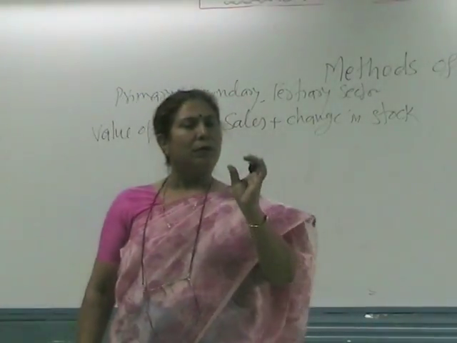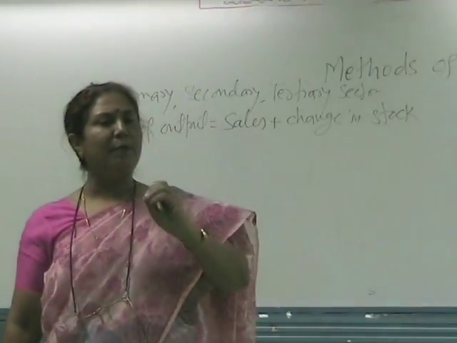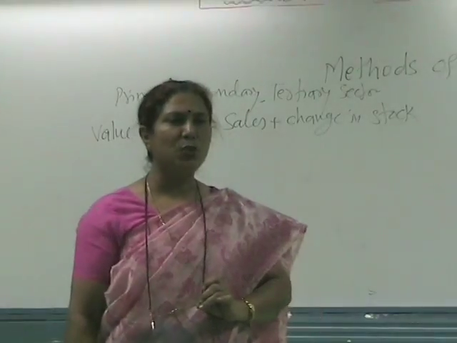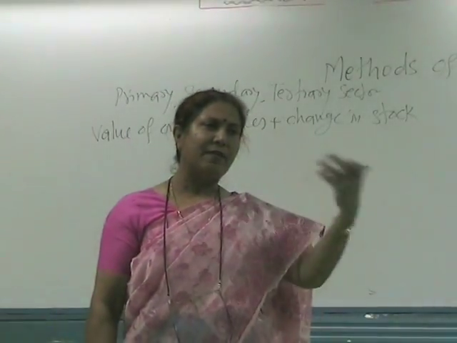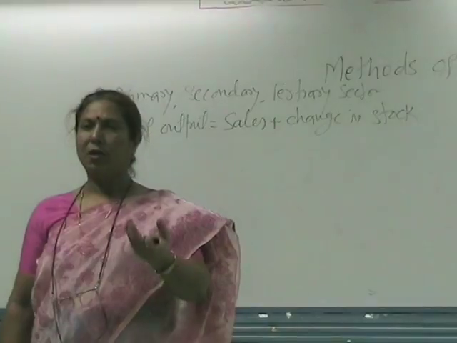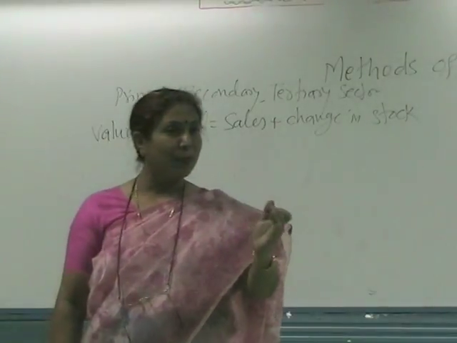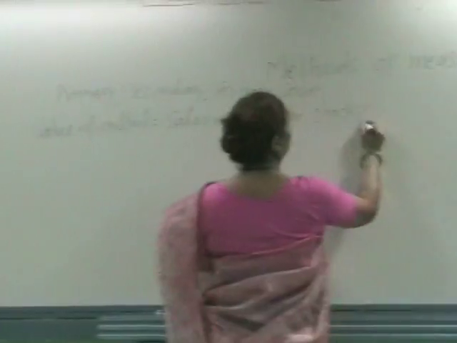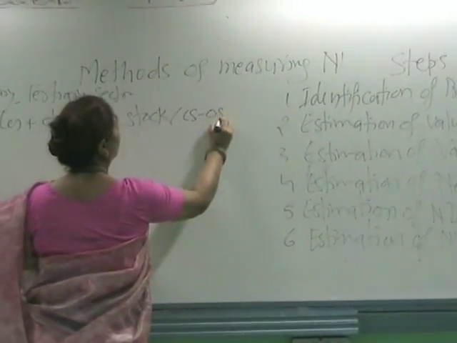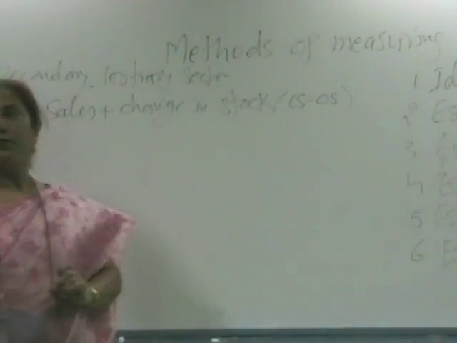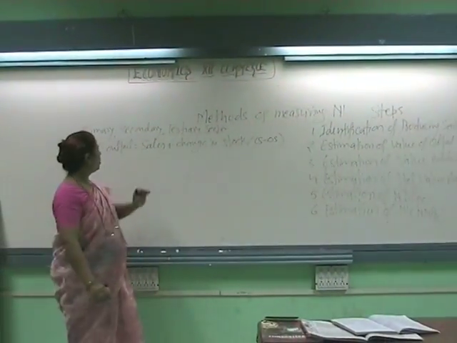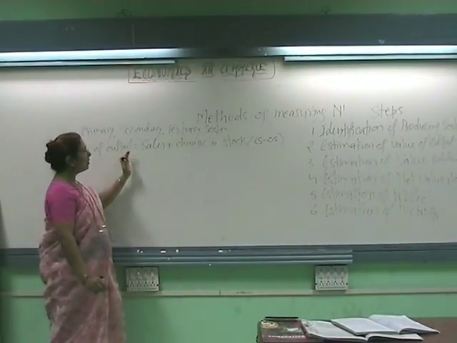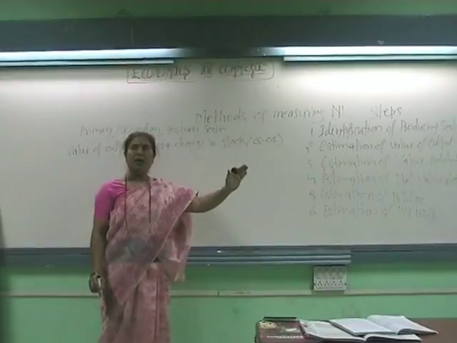The quantity which is available on 31st March is our closing stock, and the quantity available on 1st April is our opening stock. The difference between closing stock and opening stock is change in stock. So first, value of output is sales plus change in stock.